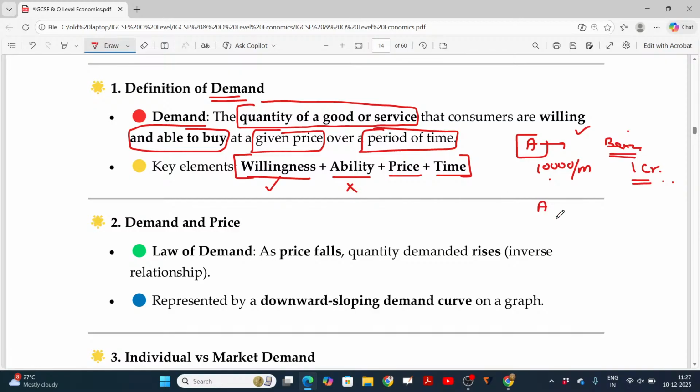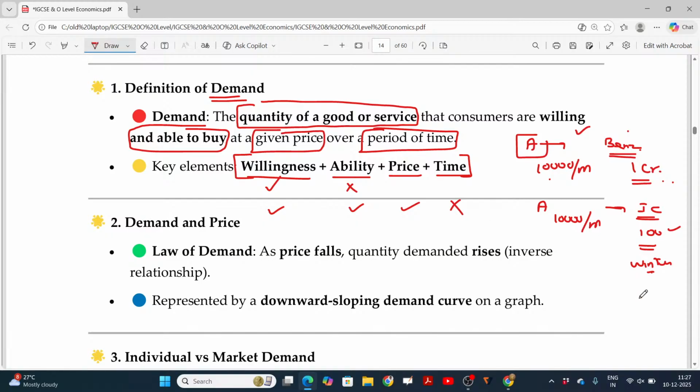Now, A is having 10,000 rupees per month and he wants to purchase an ice cream. The ice cream costs rupees 100. Will he be able to purchase? Yes, of course he can. So willingness is there, and the ability to pay and purchase the ice cream is also there. And what about the price? Price is also affordable. Now, what about the time? It's winter time, a heavy chill climate, and he's already shivering and feeling feverish. Definitely, this is not the right time to purchase the ice cream. If it were summer, definitely he might have gone there.